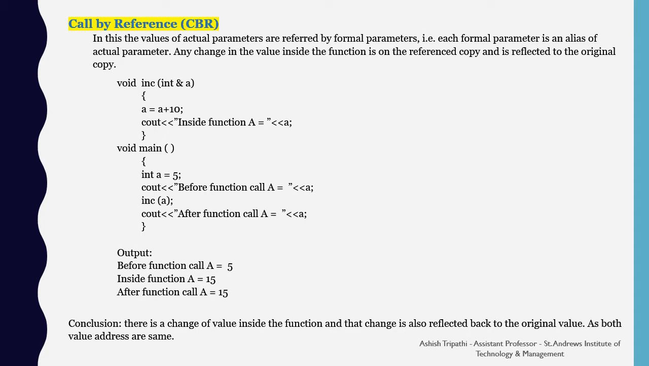the value becomes 15. Also, when we return back to the main function and try to print out the value of a, we are again getting 15, because there is a change of value inside the function and that change is also reflected back to the original value, as both value addresses are the same.